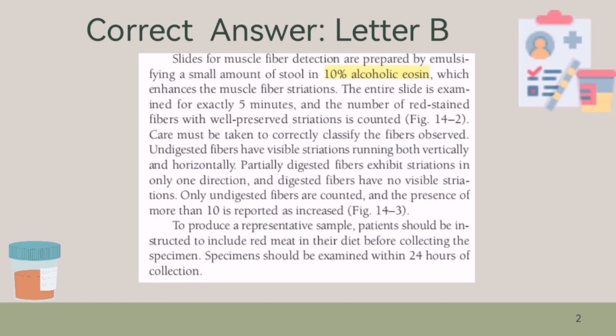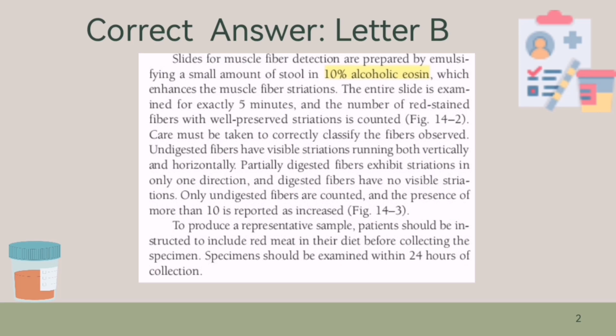10% eosine. So according to Strasinger, slides for muscle fiber detection are prepared by emulsifying a small amount of stool in 10% alcoholic eosine, which enhances the muscle fiber striations. Tatandaan, kapag undigested fibers, mayroon siyang striations both vertically and horizontally. Kapag partially digested fibers naman, ang striations lang niya is only one direction.